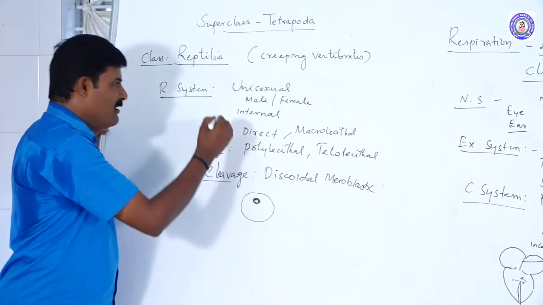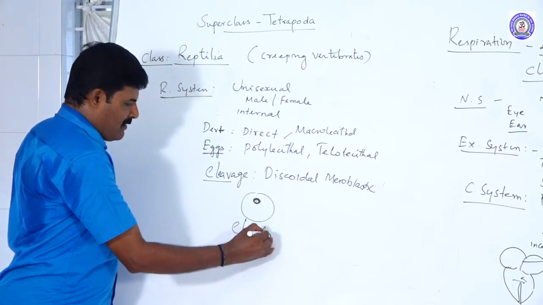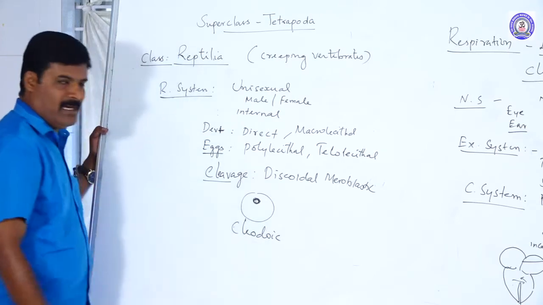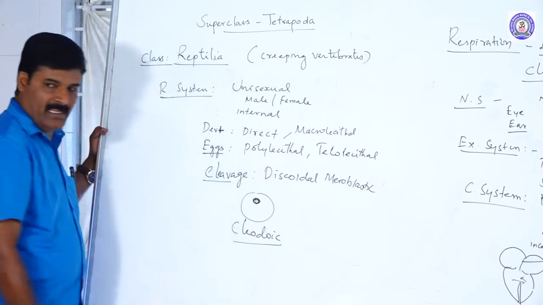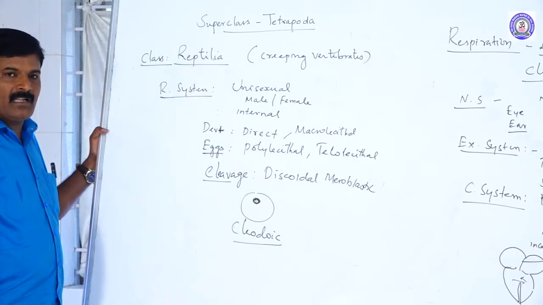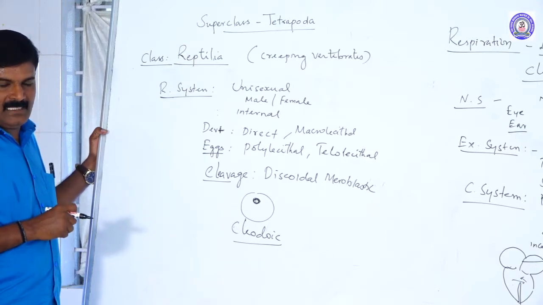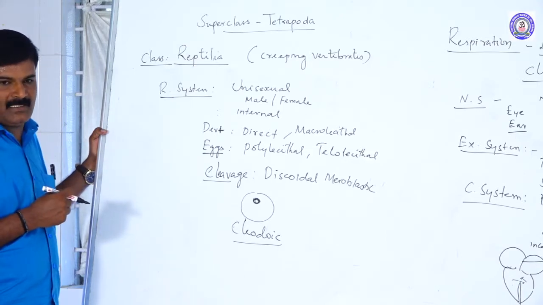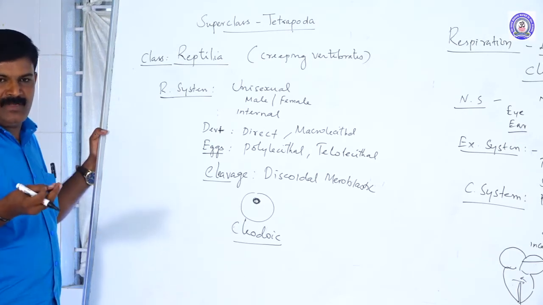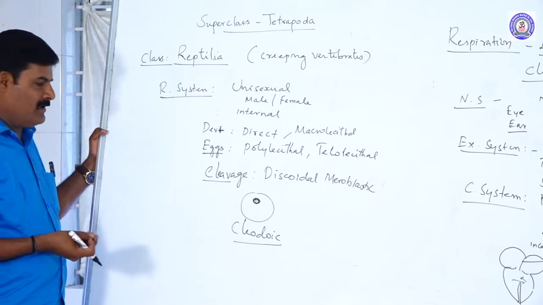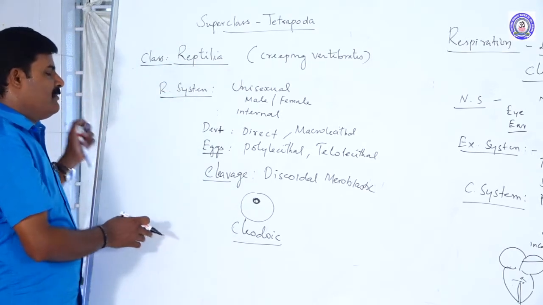The eggs of the reptilia are called cleidoic eggs, but in the case of amphibians they are non-cleidoic. What is called a cleidoic egg? The eggs are surrounded by a protective shell. The shell is made up of calcium carbonate, so they easily lay their eggs in different places on land. So this is the cleidoic egg. These are the characters of the reptilia.